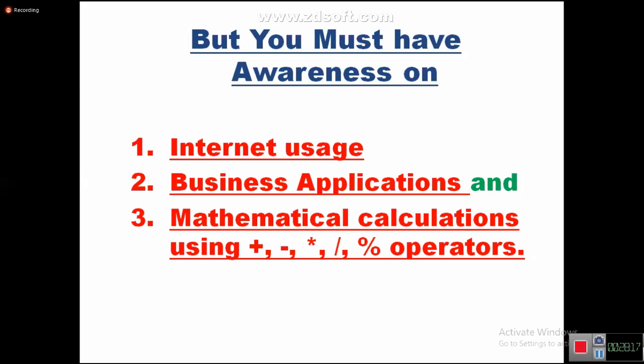Next, business applications. As part of business applications, bank business is the best example. Business is nothing but money transactions, buying something, selling something. That is called business applications. Now try to answer: in the bank, you take some money and deposit it. What operation is executing in the background? Addition. You go to the bank and withdraw some money. What operation is performing in the background? Deposit and withdraw, nothing but subtraction. So take any business application, only mathematical calculations will be there.